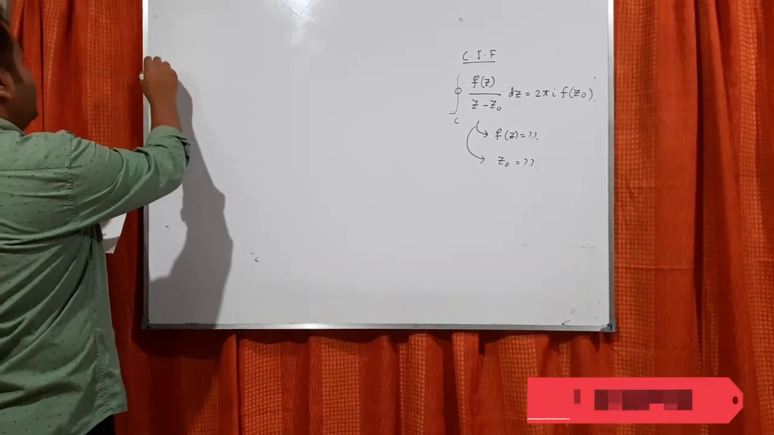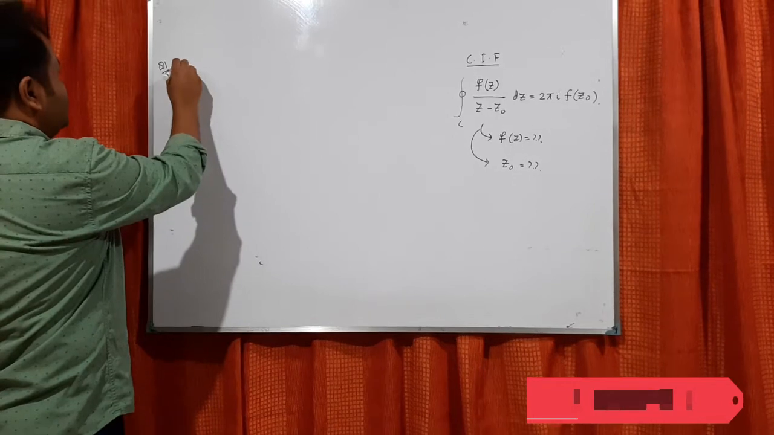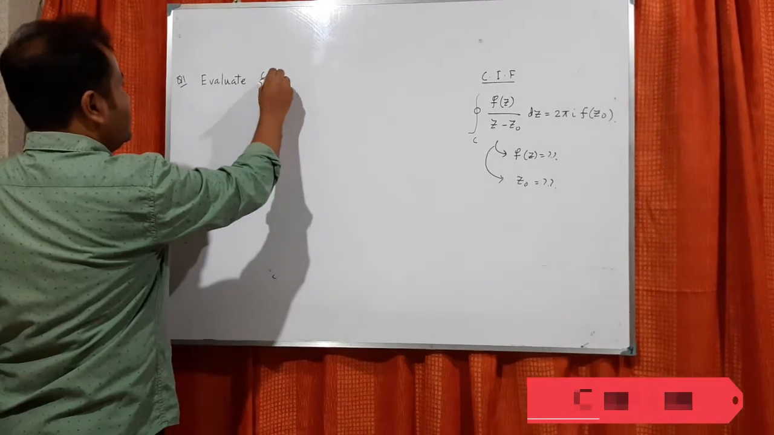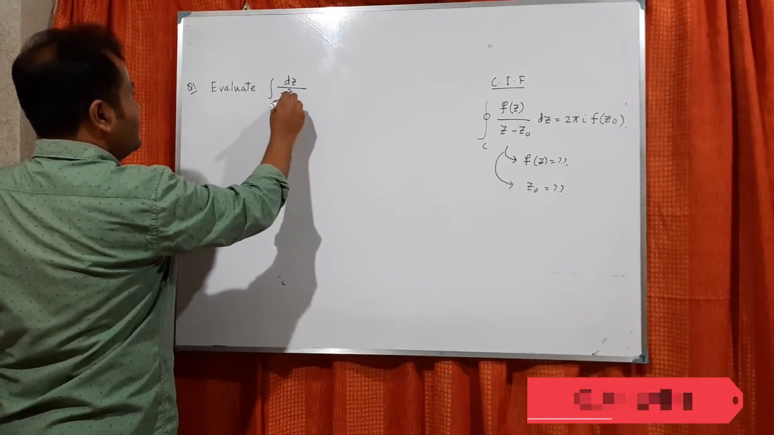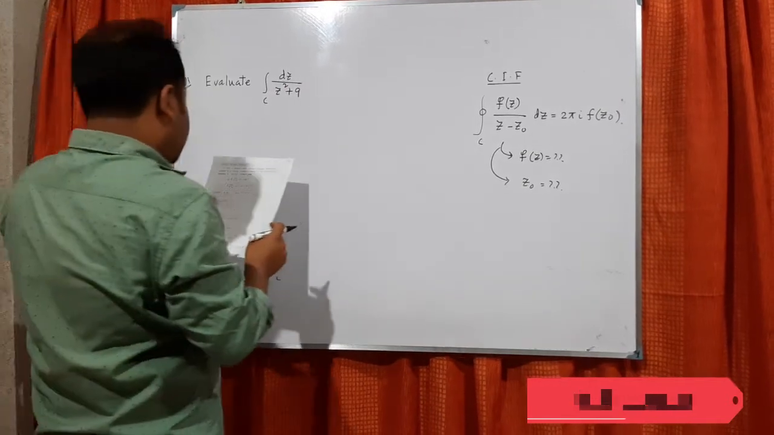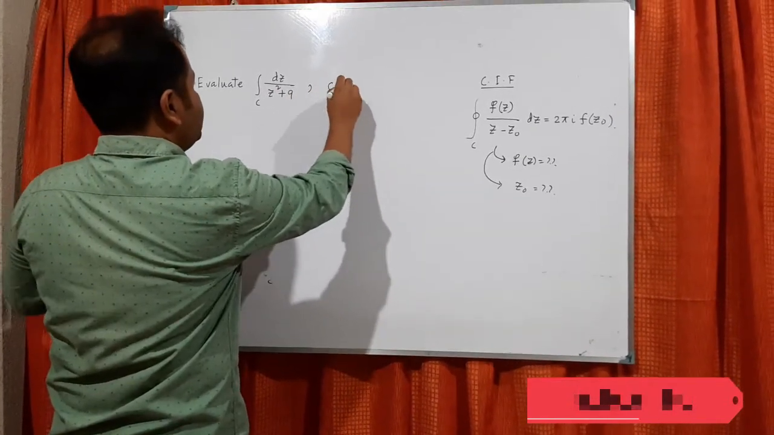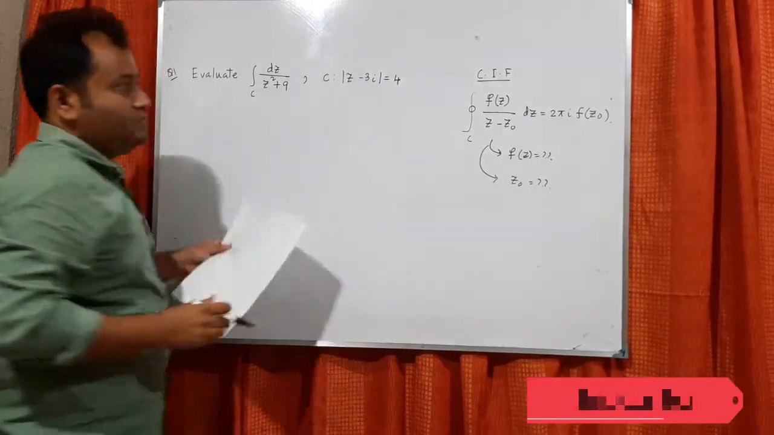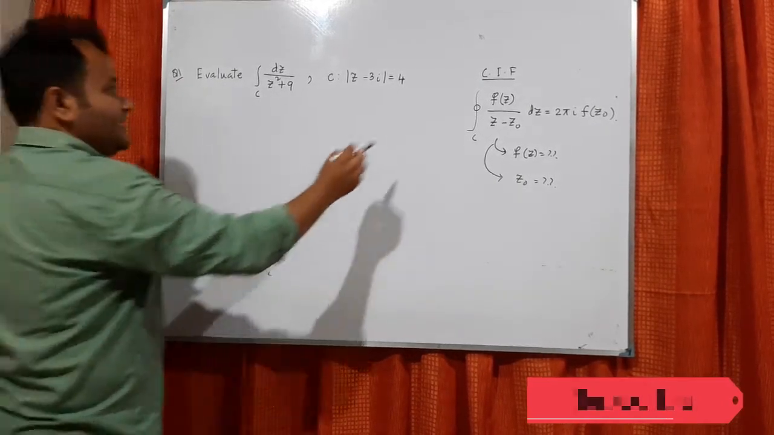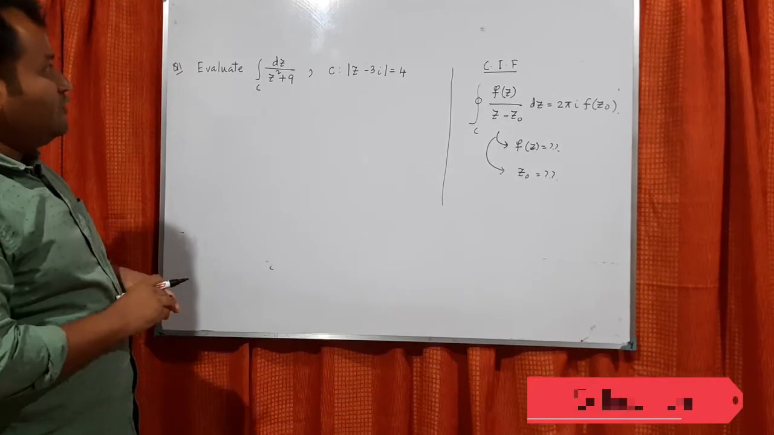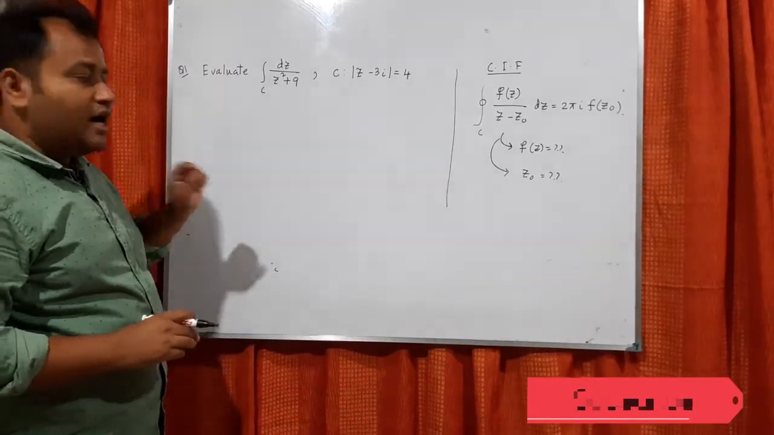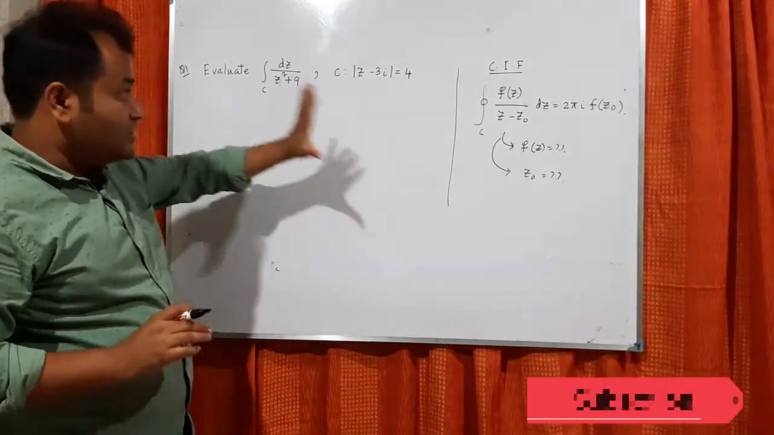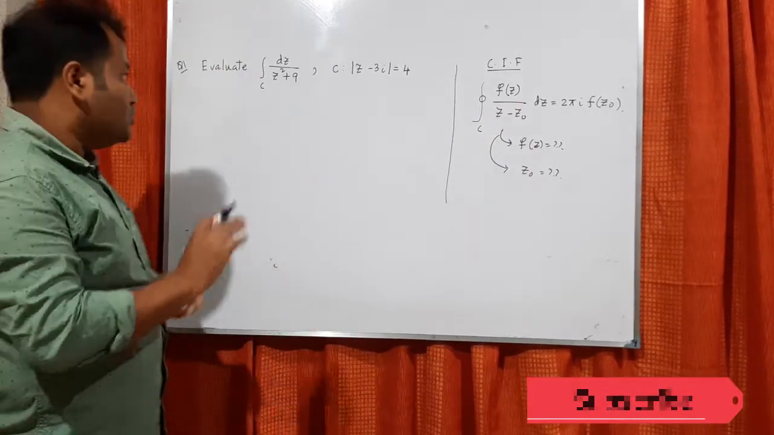Problem number 1. Evaluate the integral over C of dz by (z squared plus 9), where C is the curve |z minus 3i| equals 4. Suppose this problem has come in the exam and you have to understand how to integrate this. What will be the first job? Listen carefully, this is very important because you have to understand z0 and f(z).